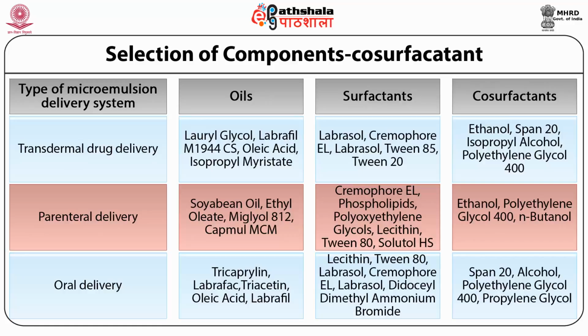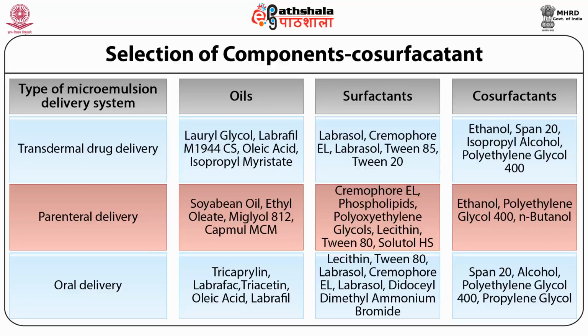This table is showing what are the different types of the components used in various types of delivery system, and their selection criteria is based on for what route we are preparing the microemulsions. First, for example, transdermal drug delivery system. Oils generally we use Labrafil M1944 CS, oleic acid, isopropyl myristate.